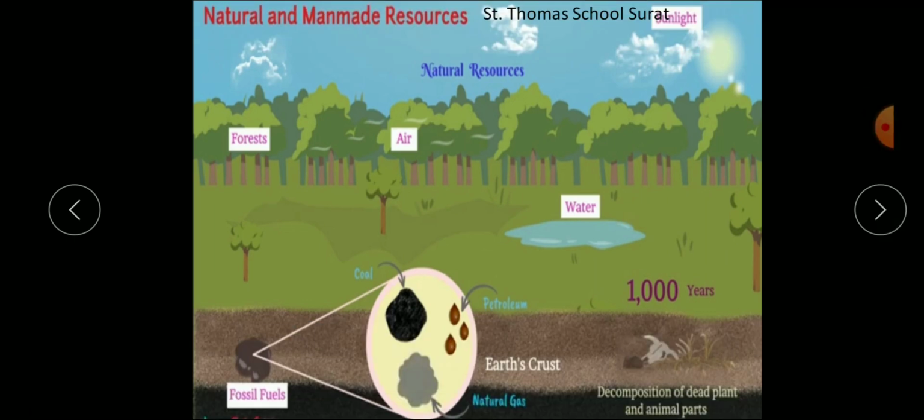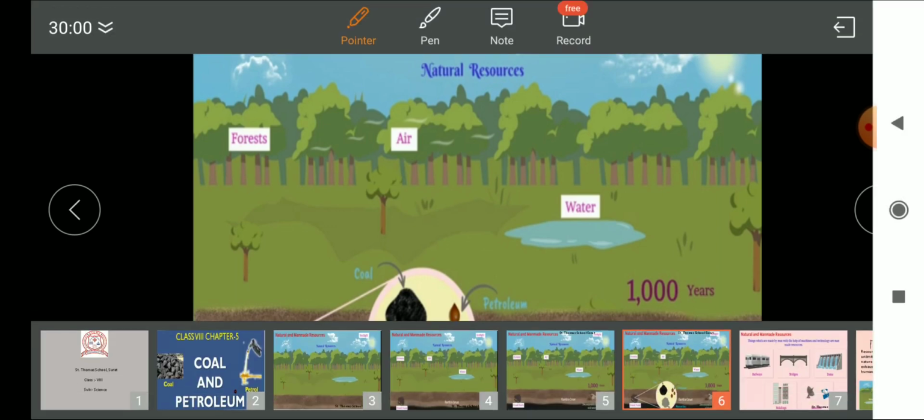Understood? So fossil fuels are produced from where? By the decomposition of dead plant and animal parts buried deep in the earth's crust, and that process takes thousands of years. Such fuels are coal, petroleum, and